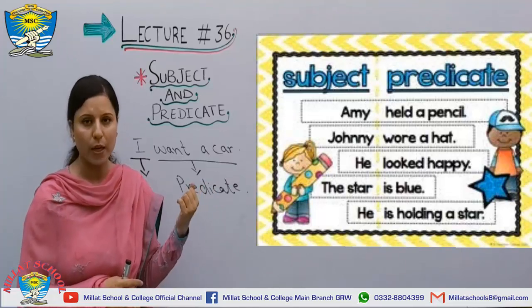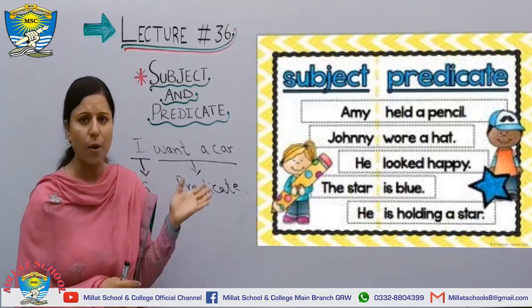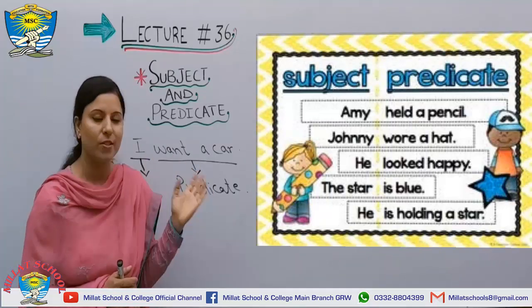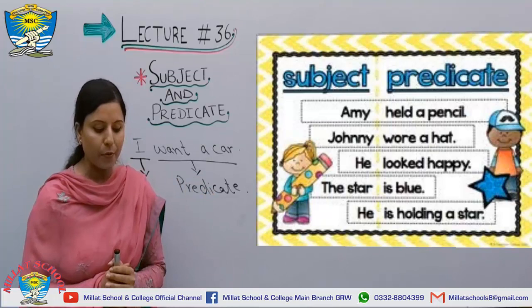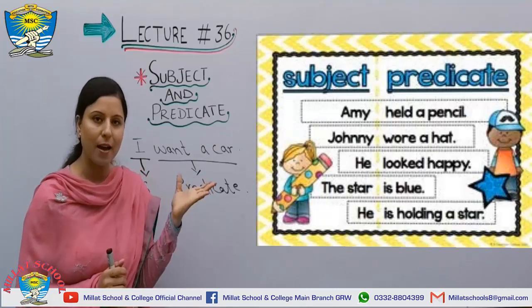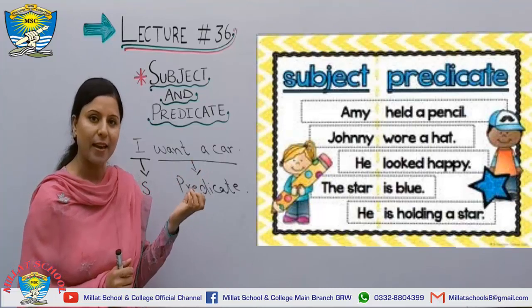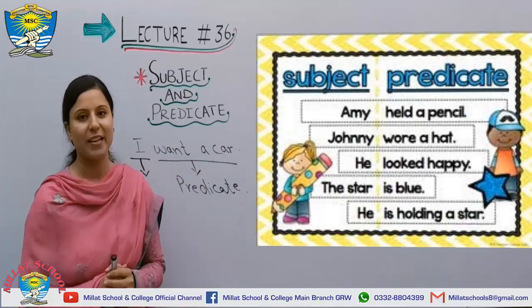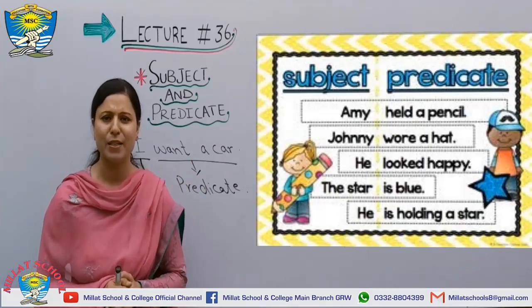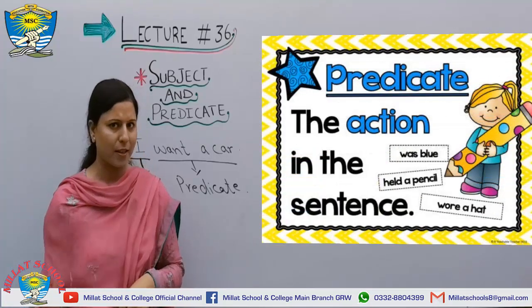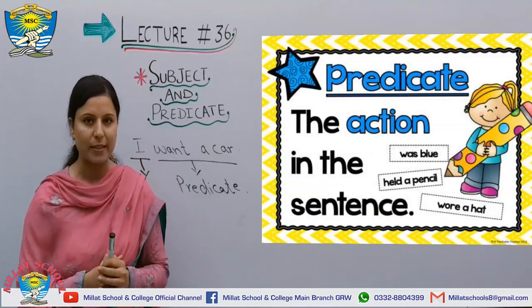It means that we can use the predicate without an object also. Yes, in this sentence there is no object. Number 5, he is holding a star. Holding a star is your predicate and he is your subject. Now you can easily identify subjects along with the predicates. So why are we wasting our time? Let's move to the next example.